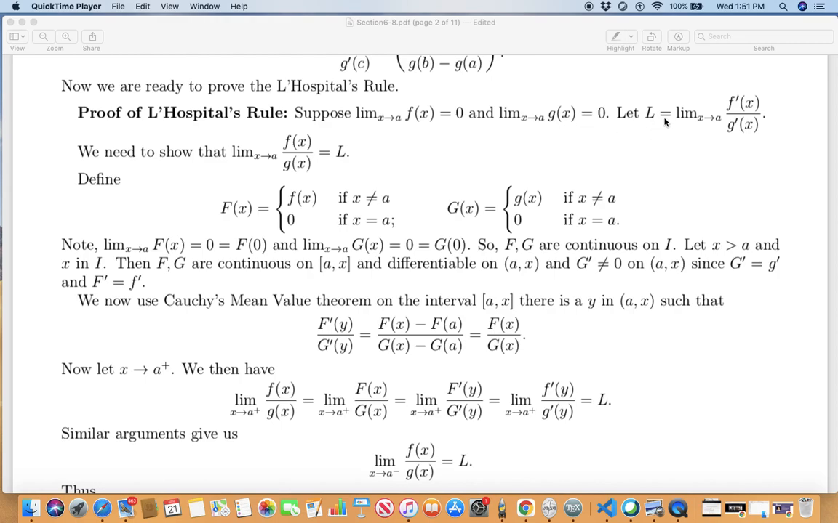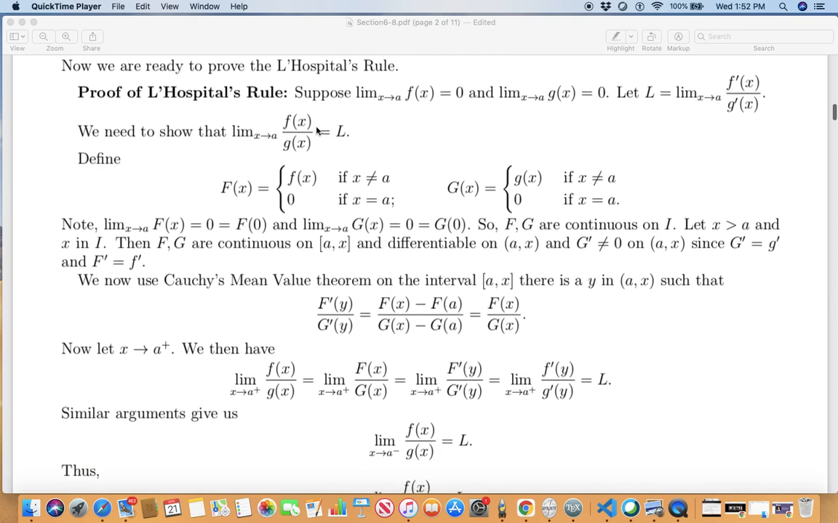Let L be the limit as x approaches a of f prime over g prime. We want to be able to say that the limit as x approaches a of f(x) over g(x) is the same L, that is, the limit as x approaches a of f prime(x) over g prime(x). So you want to show this is equal to this, that is, this is L. Now, what do you do?